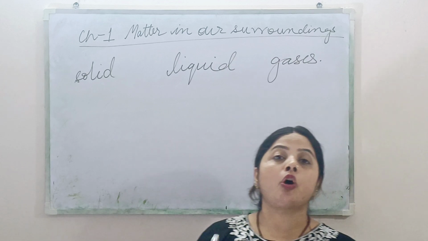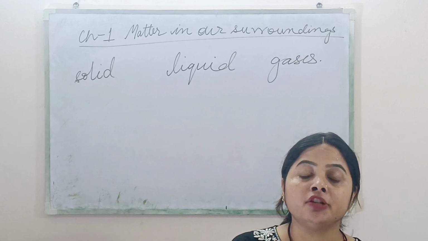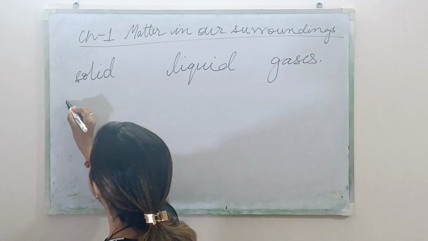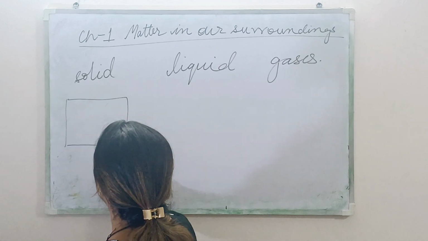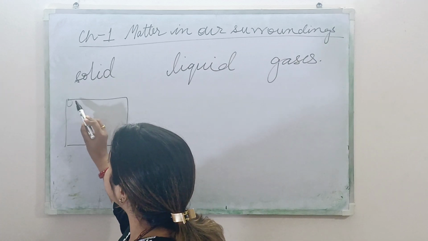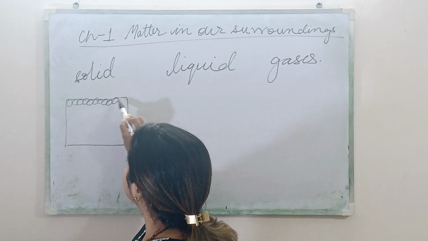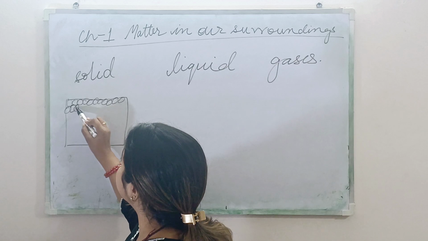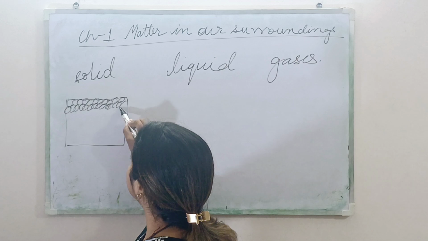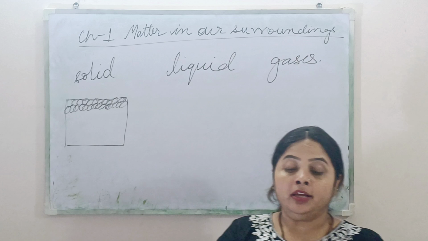Now what is the reason that solids have fixed shape and fixed volume? Can you tell me the reason? The reason is that, children, suppose this is any solid. In solids, the particles are very closely packed. The particles in the solid are very closely packed, and that is the reason.